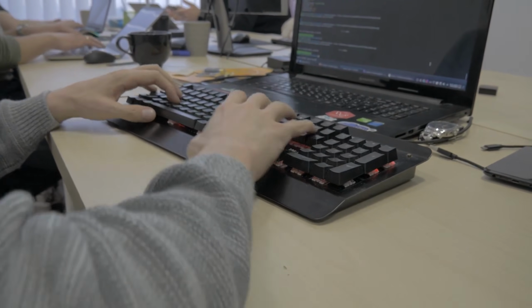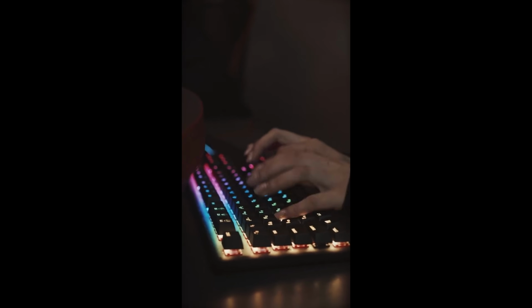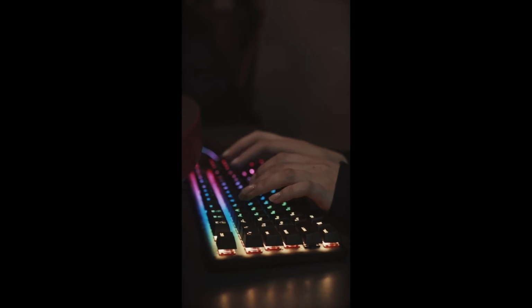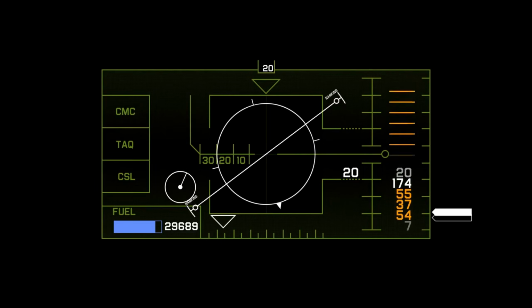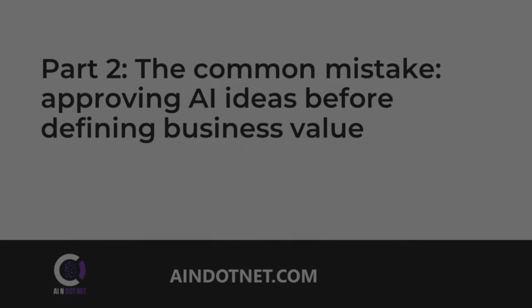The first step in prioritization is not choosing a tool. It is cleaning up the thinking. If your backlog is full of vague requests, duplicated ideas, and vendor-driven excitement, your problem is not lack of innovation. Your problem is lack of structure.